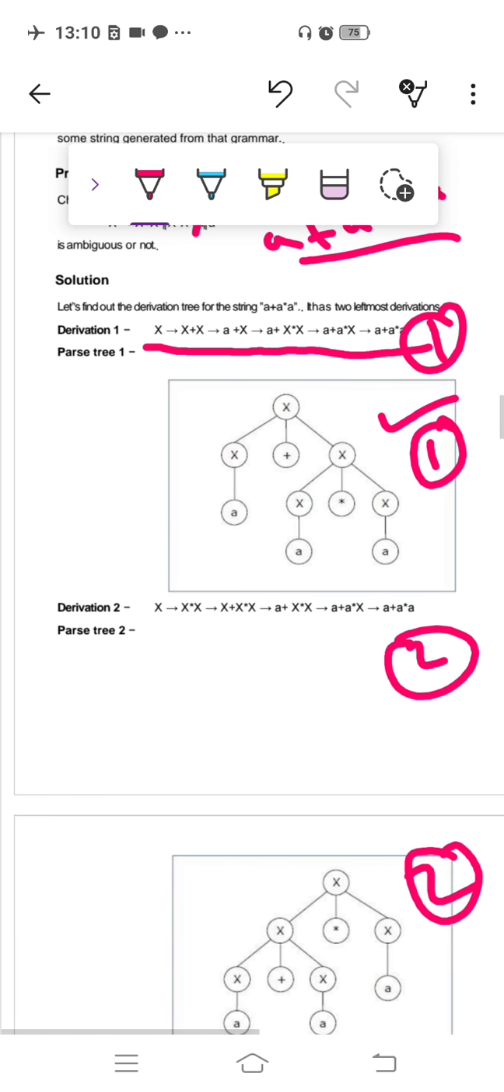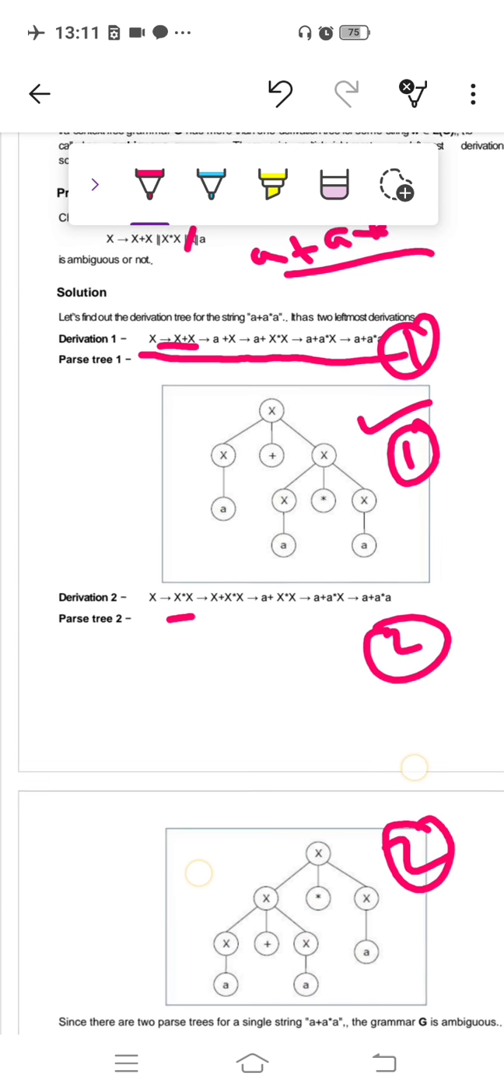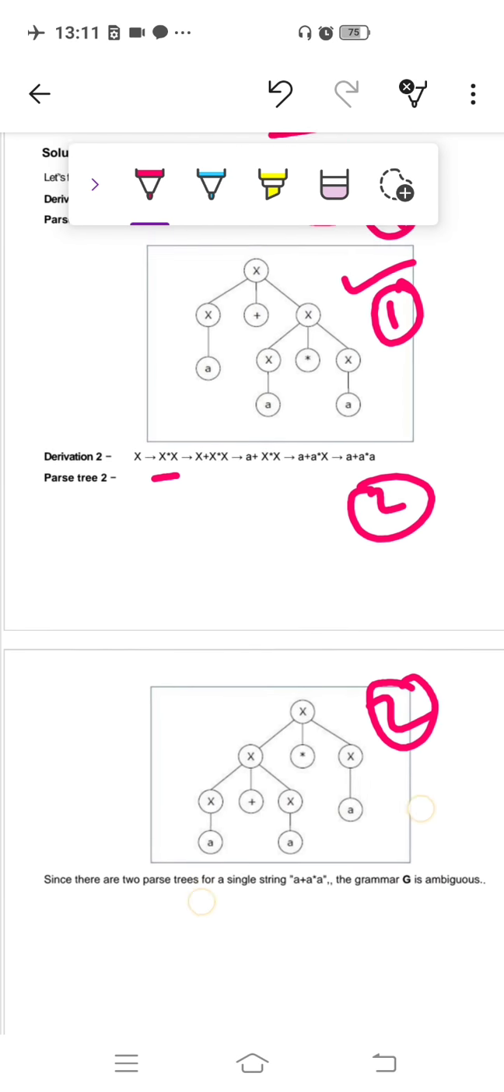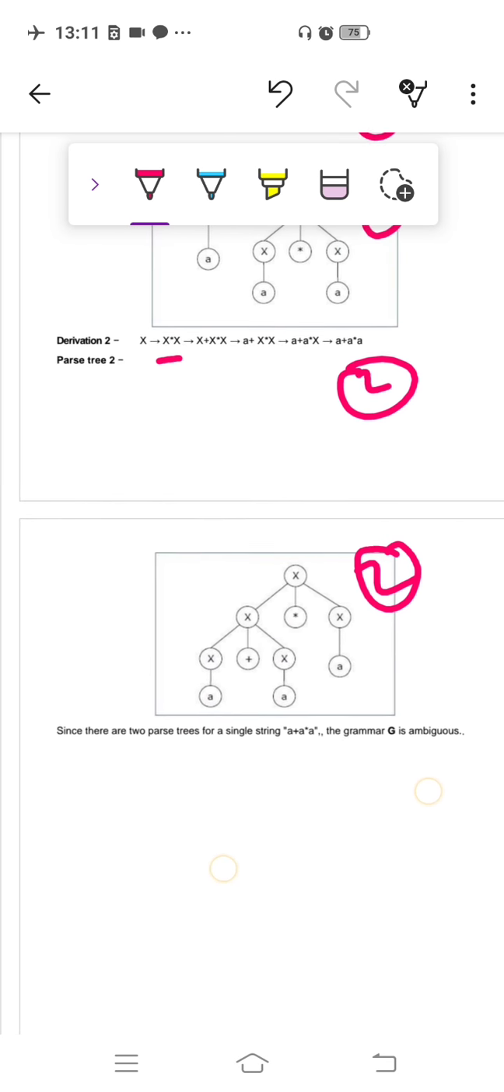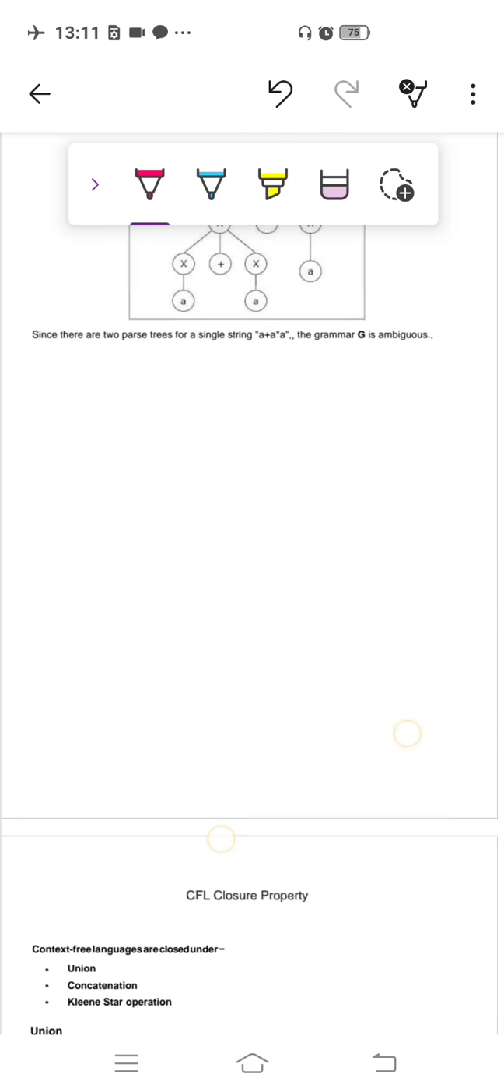Okay, here we start with x plus x, here we start with x into x. At any step, if there is any change at any step, then this is called ambiguity. Okay, so this is a very simple example of ambiguity.